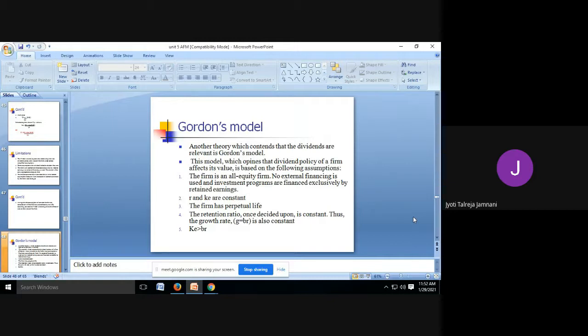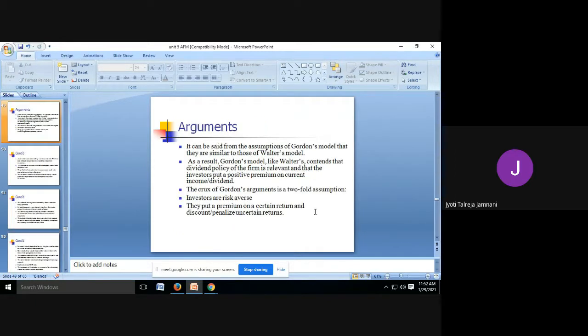So if the firm has a constant growth, then after a few days people will stop investing in that firm. The fifth assumption is that the cost of equity is greater than the growth rate. On the basis of this assumption, the theory is being developed. There are a few more arguments of the Gordon model. It can be said that the assumptions of Gordon's model are similar to those of Walter's model.